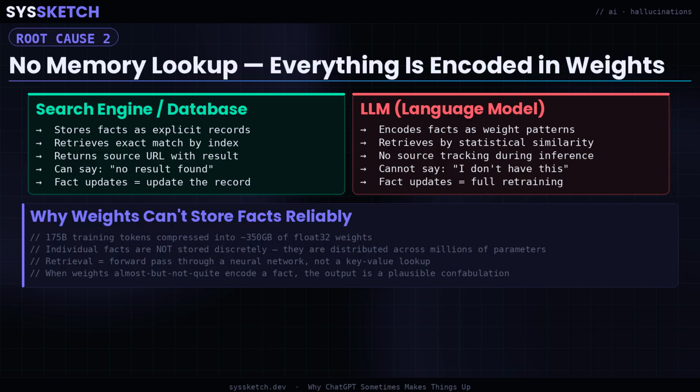A language model stores information implicitly, distributed across hundreds of billions of parameters. There is no discrete row for capital of France. There is a vast entangled statistical pattern that, when activated by the right input sequence, tends to produce the token Paris with high probability. That pattern is not localized to any single neuron or weight. It is diffused across millions of attention heads and feed-forward layers.